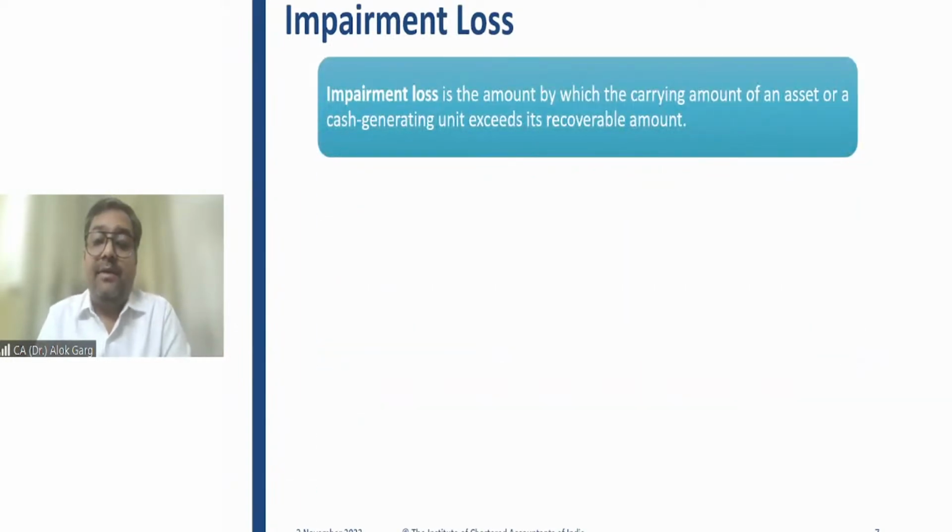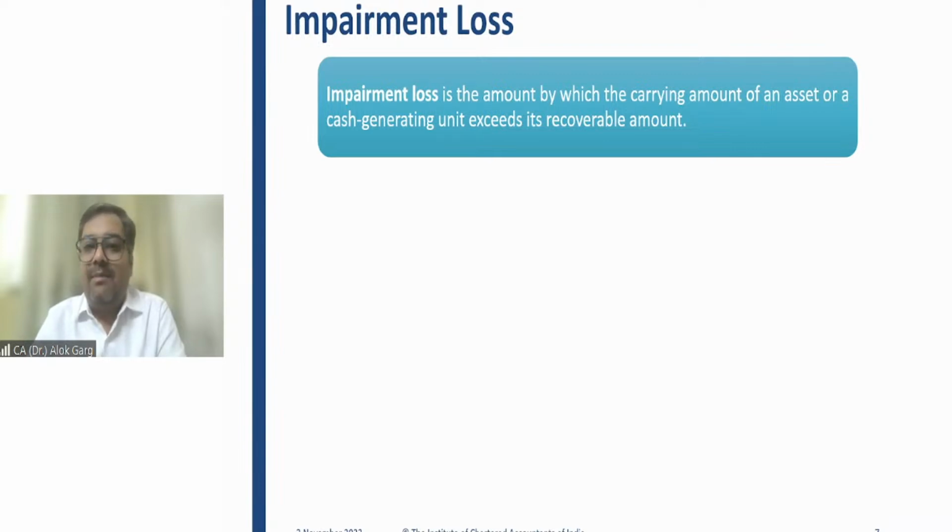Now, sir, what is meant by impairment loss and what is meant by recoverable amount? Okay. So let's discuss the important first meaning and definition of recoverable amount and impairment loss, right? What is meant by impairment loss?